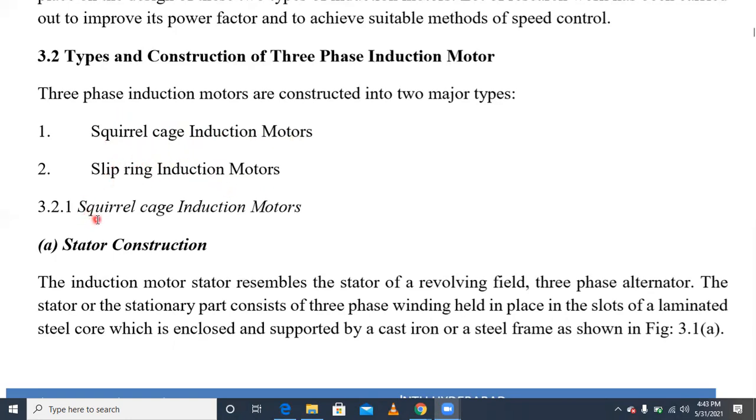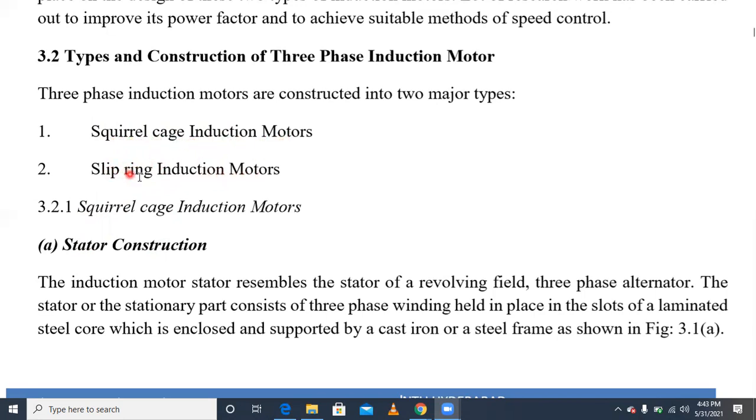The stator construction of these two is the same, but the rotor construction is different. Based on rotor construction, the three-phase induction motor can be classified into squirrel cage and slip ring induction motors.